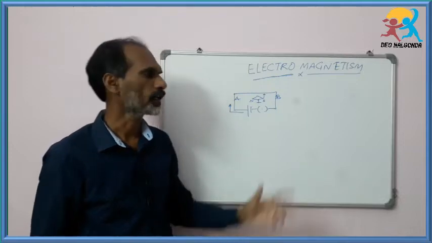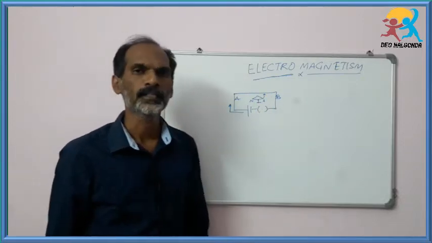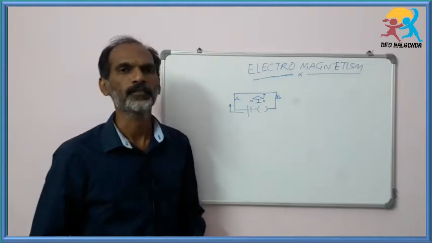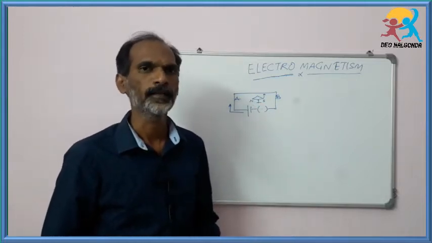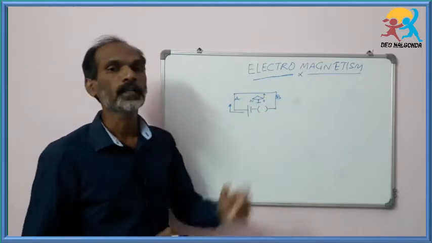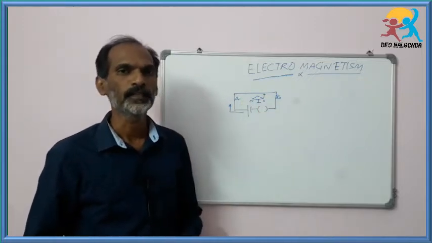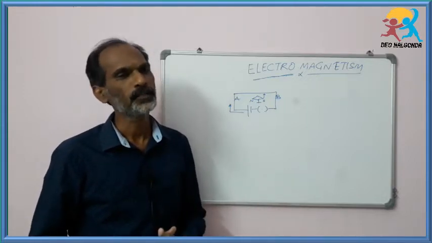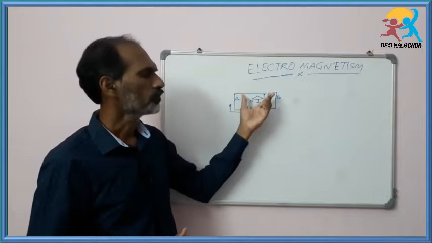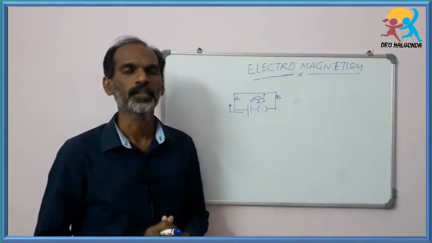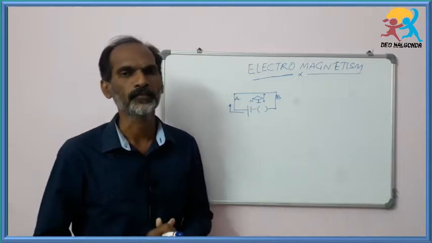Unless the current-carrying conductor produces a magnetic field, this magnetic compass cannot be deflected. So whenever electric current travels through a conductor, it produces a magnetic field around it.